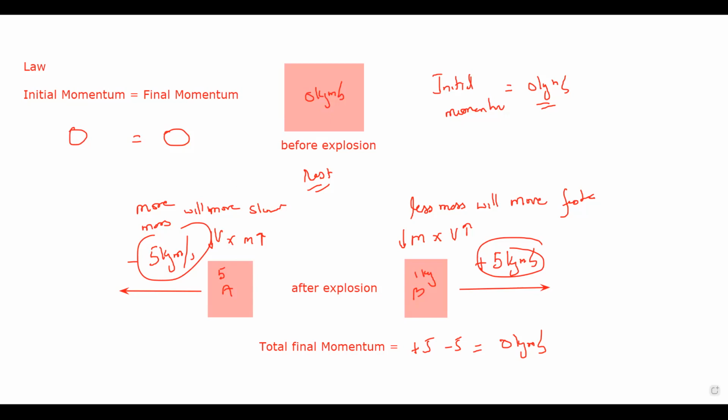You can even see it in a firework. When a firecracker explodes, what kind of pattern do you see? This kind of pattern. There's a regular pattern you see when the firecracker explodes. Have you noticed this? When the cracker explodes, it explodes in all directions, like the particles come out in all directions. Fireworks, maybe you have seen this. So what is the reason why the fragments of the firework or the firecracker move in all directions?